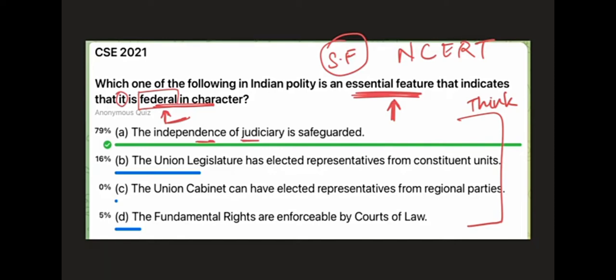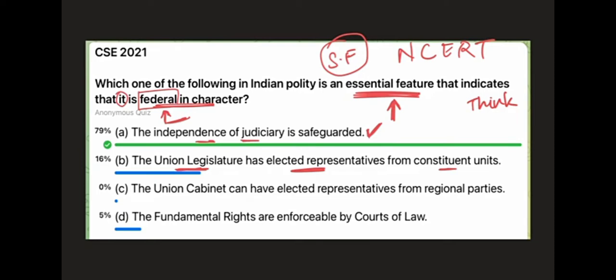So this will ensure federalism, but whether it is the most essential, that we can't say unless we reject the other three options. The second option says union legislature, that means the parliament has elected representatives from constituent units. So will having elected representatives lead to federalism? Union legislature is talking about both Lok Sabha and Rajya Sabha. Rajya Sabha, yes, it leads to federalism, but the Lok Sabha, the whole country is represented there. Lok Sabha is not for federalism. Rajya Sabha only is for federalism, because Rajya Sabha is the representation of states in the union legislature.